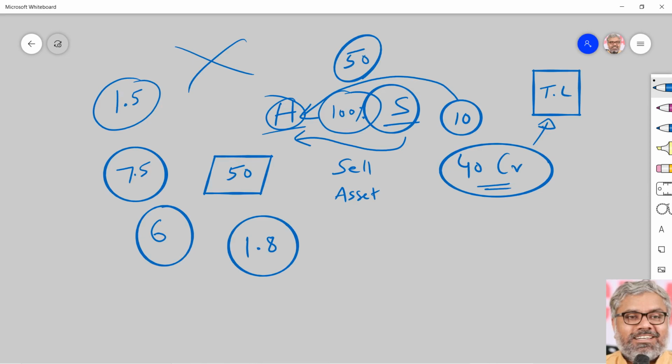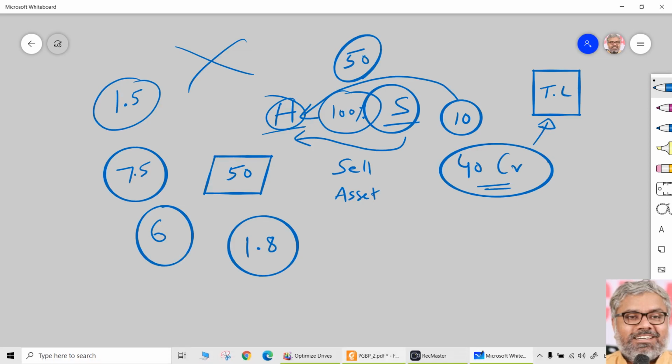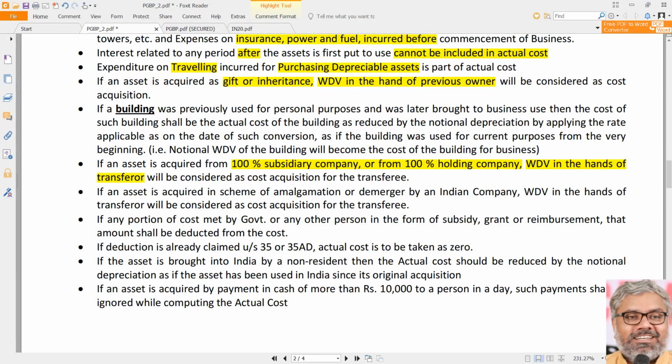That is why, to stop all these type of possibilities, there are many possibilities similar to this, vice versa also. But in order to stop such possibilities, what the Income Tax Act prescribes is, if there is any asset that is acquired from a 100% subsidiary company or a holding company, what is the actual cost of acquisition? We don't care. It may be less also, more also, high also, low also, doesn't matter. Automatically, whatever the written down value in the hands of the transferor, that becomes the cost of acquisition for transferee.